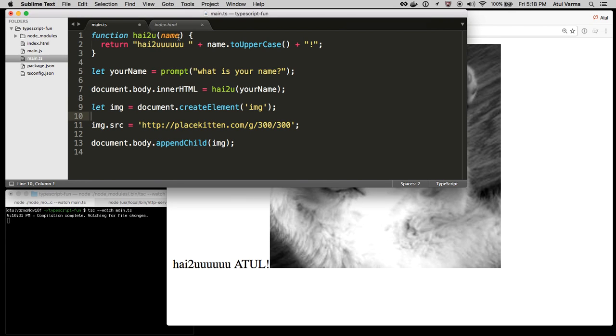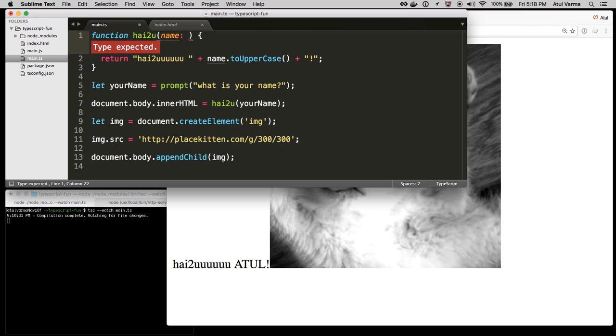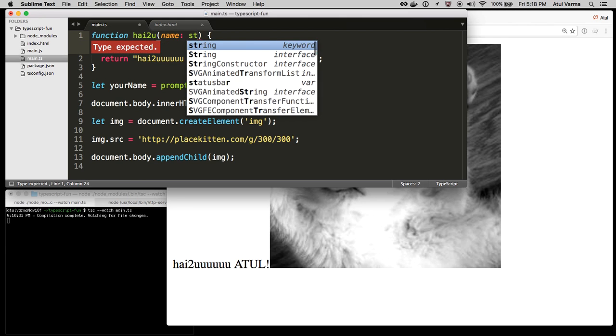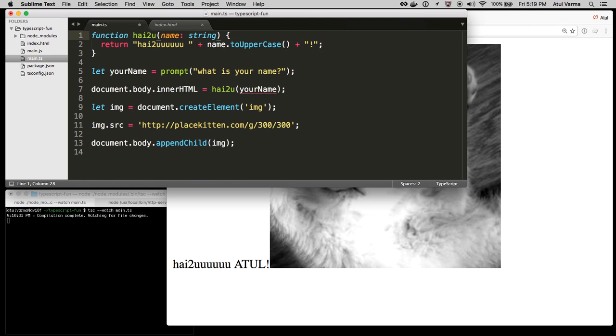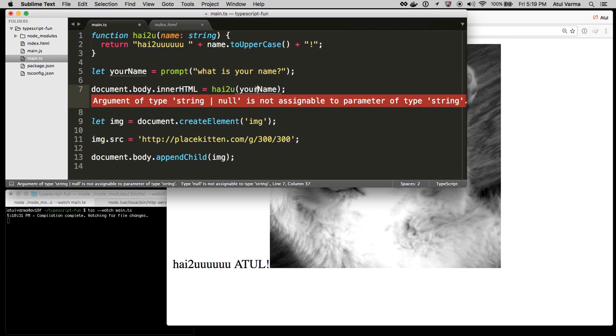Okay, so now what we're going to do is actually try adding some TypeScript specific syntax to this file. I'm going to add what's called a type annotation here to the function hi to you. It's taking a parameter called name, and I'm going to use this colon to specify that name should be a string. Now, a really interesting thing that just happened is that down here it just gave us a red squiggly underline. And it's complaining that the argument of type string or null, that's what the pipe means, is not assignable to a parameter of type string.